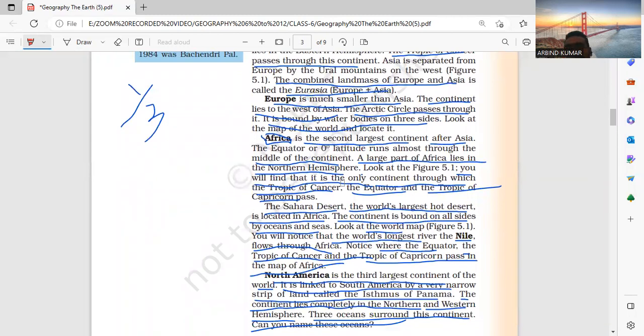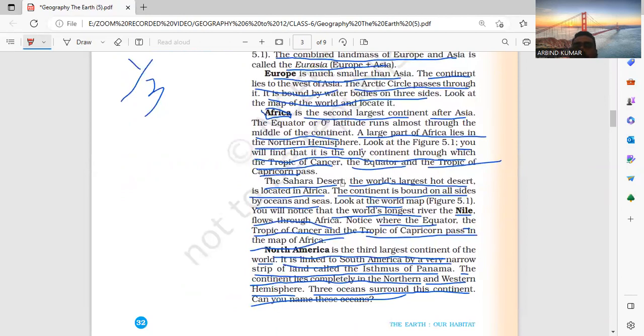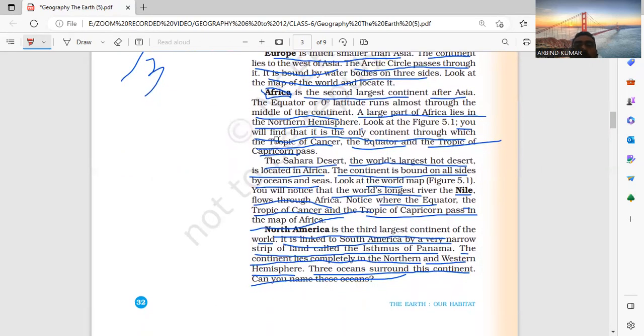Africa is the second largest continent after Asia. The 0° latitude runs almost through the middle of the continent. 0° equator है, almost होता है वो center के पास है किसके? अफ्रीका के. ठीक है ना? A large part of Africa lies in the Northern Hemisphere. Look at the figure in point 5. You have to find the only continent through which the Tropic of Cancer, the Equator and the Tropic of Capricorn pass.